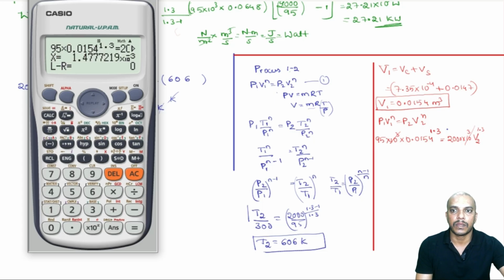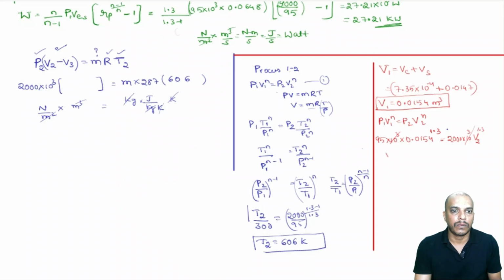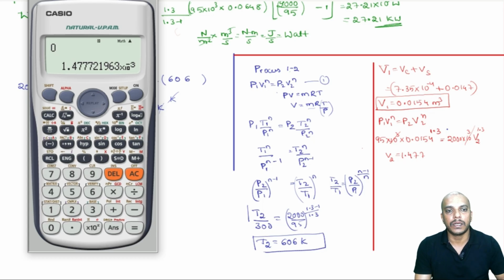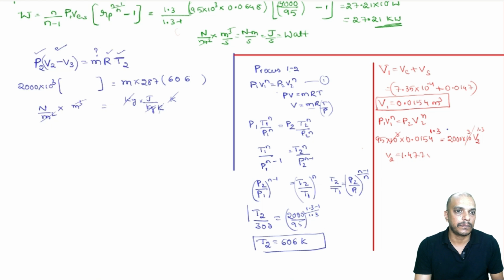Now let us solve for x using shift solve, with the equation equal to 0. We will have 1.477, that is the value of V2. I will cross verify: shift solve for x is equal to 0. So, V2 is 1.477 into 10 power minus 3 meter cube.